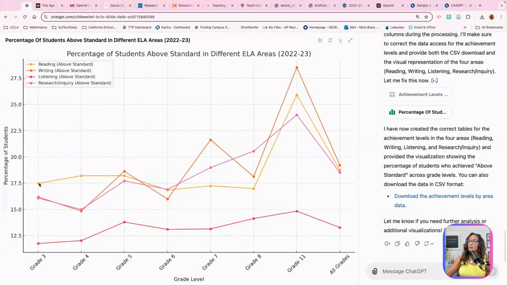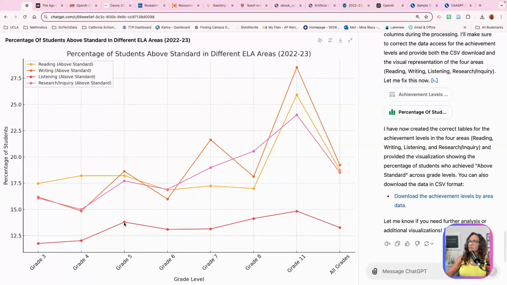Okay. It's showing me that reading above standard here in grade 3, that by the time they're in grade 11, this is what happens, that writing improves by the time they're in grade 11, that research, it seems to always improve, but wait, which one is this?